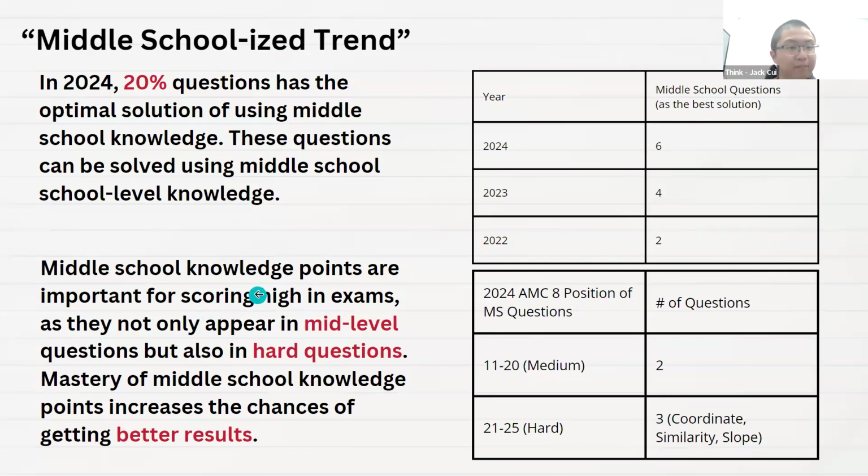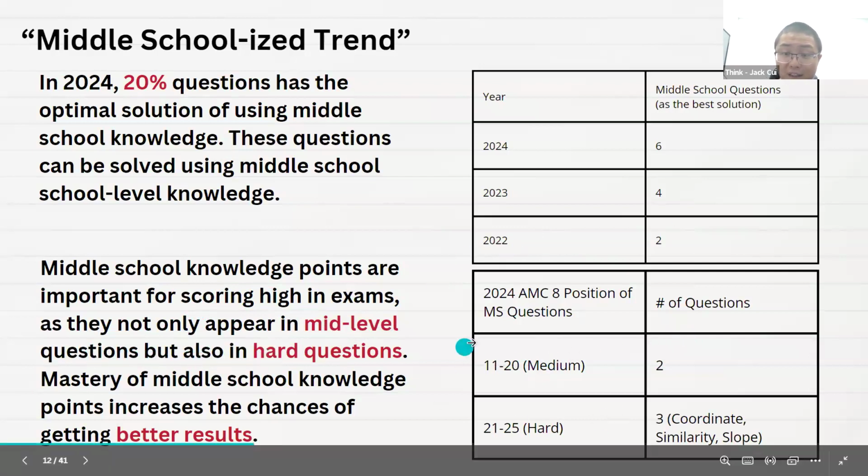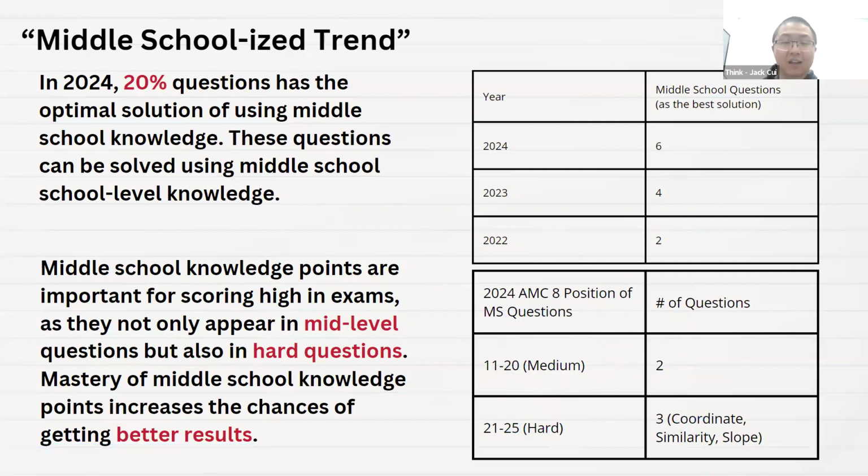And this can easily help us conclude that middle school knowledge points are important for scoring high in the exams, as they not only appear in the mid-level questions, but also the hard problems. See, a breakdown here. In the medium level questions 11 to 20, there are 2 of them. But in the last 5 questions, there are 3 of them. So obviously this test will be friendly to those who studied grade 7 or grade 8 knowledge in advance.